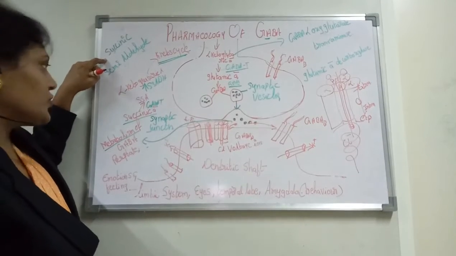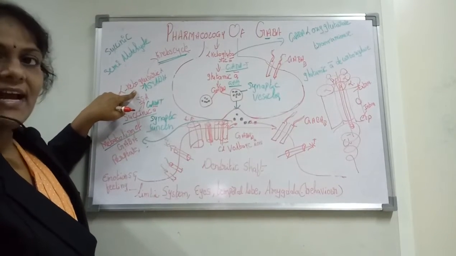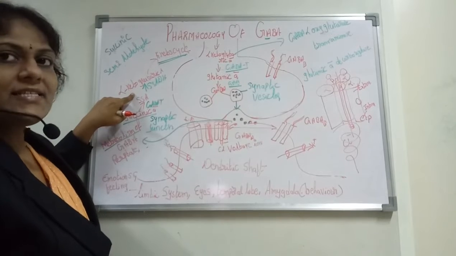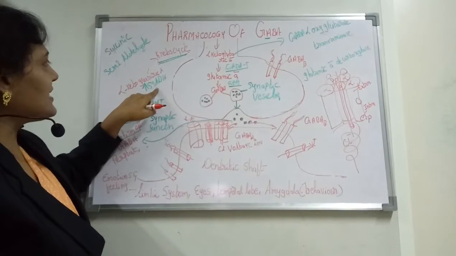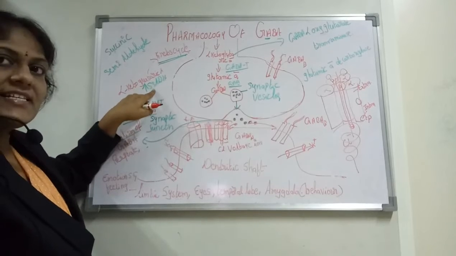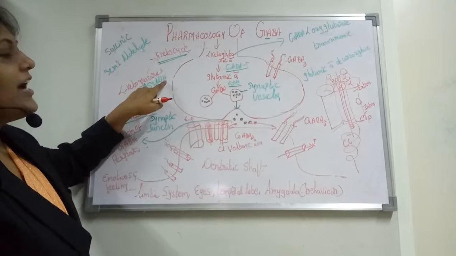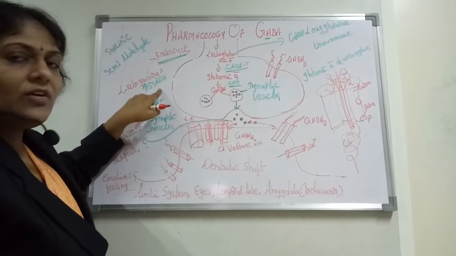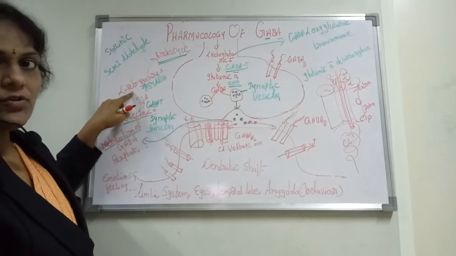I wrote it here on the top. SSA is converted into alpha ketoglutaric acid by an enzyme called SSADH. What is SSADH? Semi-succinic acid dehydrogenase. This is the enzyme converting SSA into alpha ketoglutaric acid.